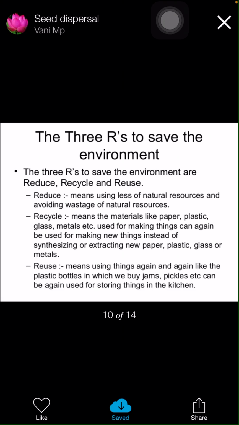Reduce means using less of natural resources and avoiding wastage of natural resources. Recycle means the materials like paper, plastic, glass, metals, etc., can again be used for making new things instead of synthesizing or extracting new paper, plastic, glass, or metals. Reuse means using things again and again, like the plastic bottles in which we buy jams, pickles, etc., can be used again for storing things in the kitchen.